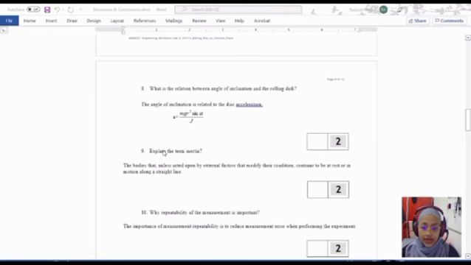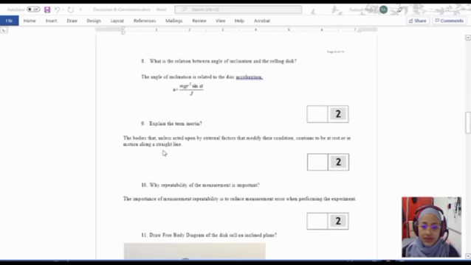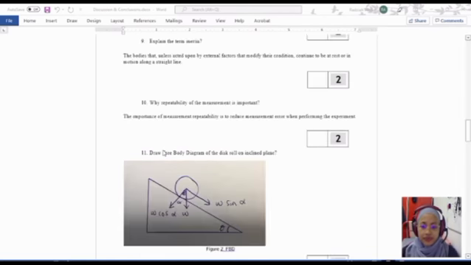Question number 8, what is the relation between the angle of inclination and the rolling disc? Basically we use the formula as written: the angle of inclination is related to the disc acceleration. Explain the term inertia. Bodies, unless acted upon by an external factor that modifies their condition, will continue to be at rest or in motion along a straight line.